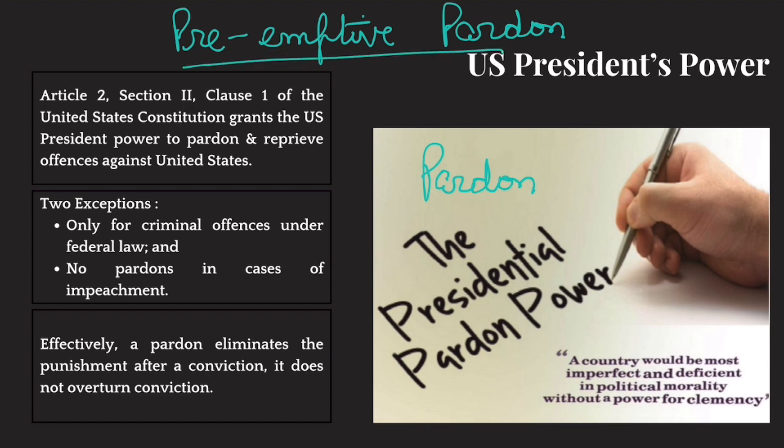Now, preemptive pardon means that the president knows that because this person has committed this offense, a case would go on against him in a court of law. It would start in the near future. So the president would pardon him before charges are pressed against that person, before the case even starts against him. When you pardon a person before a case against him has been started in a court of law, that is known as preemptive pardon. So you are preemptively pardoning him before anyone files a case against him.